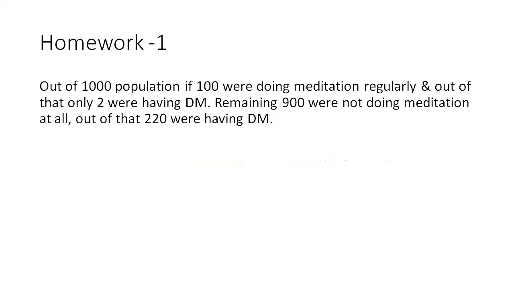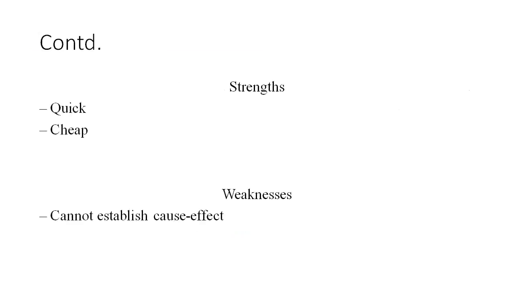So I give you a homework here. Out of 1,000 population, 100 were doing meditation regularly, and out of that only 2 had diabetes mellitus. The remaining 900 were not doing meditation at all. Out of that, 220 developed diabetes or are having diabetes. So kindly calculate the prevalence and let me know.